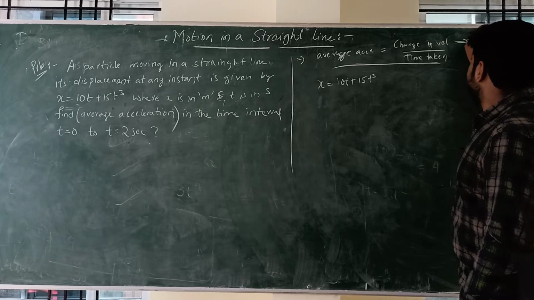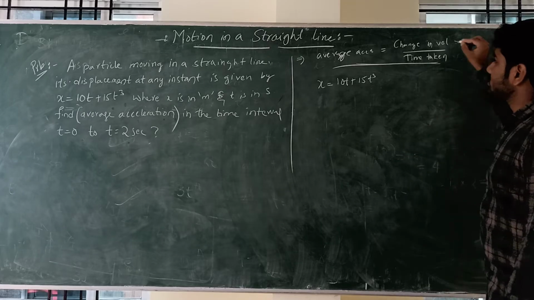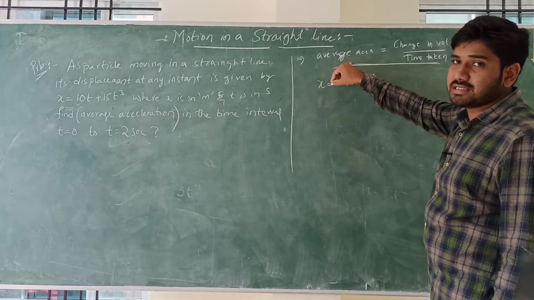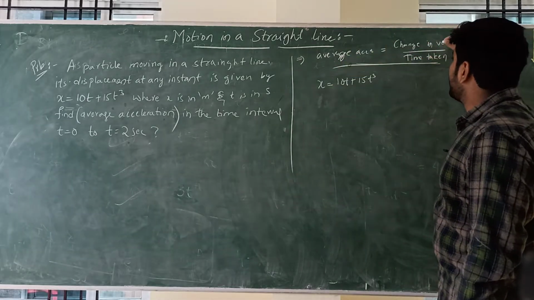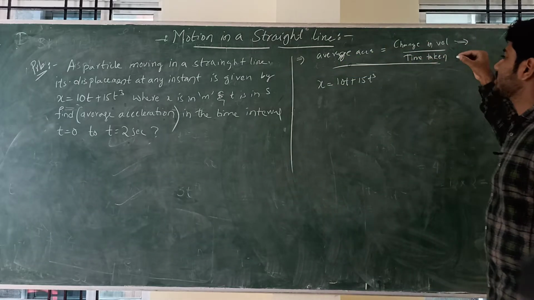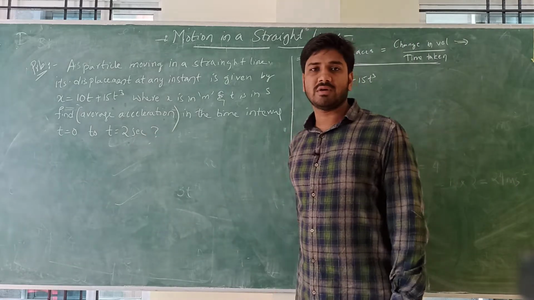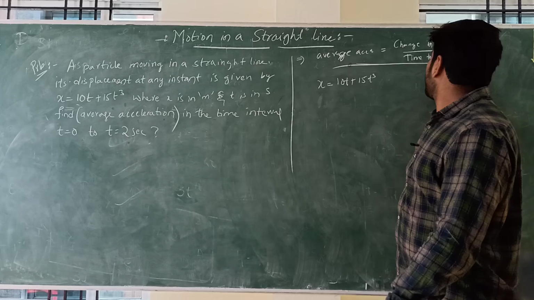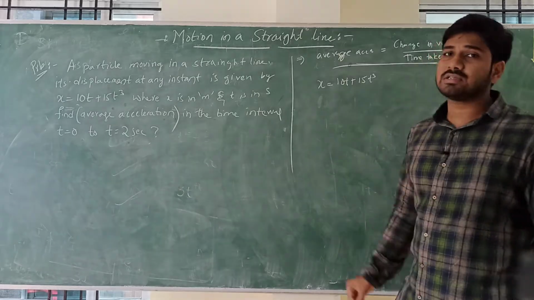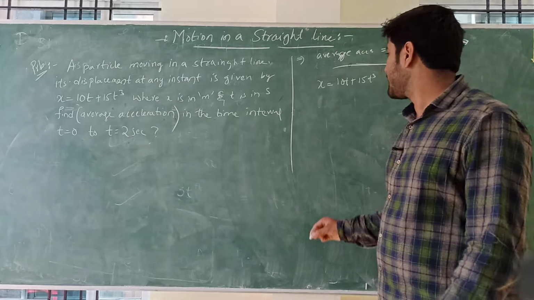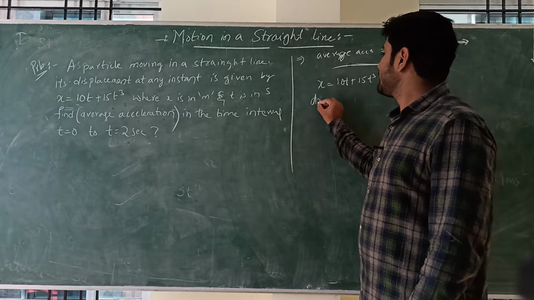To calculate the average acceleration, we have to know the change in velocity and time taken. Time we know, t equal to 0 to t equal to 2 seconds. So we have to calculate the velocity. To calculate the instantaneous velocity, we have to just differentiate it.